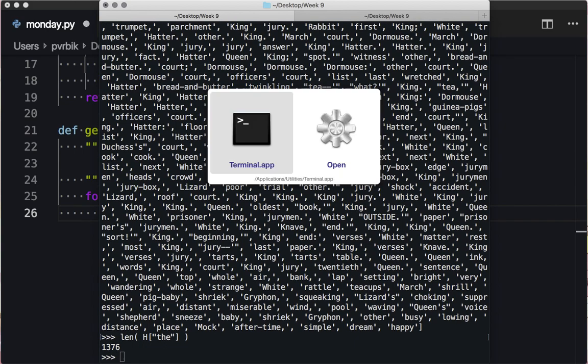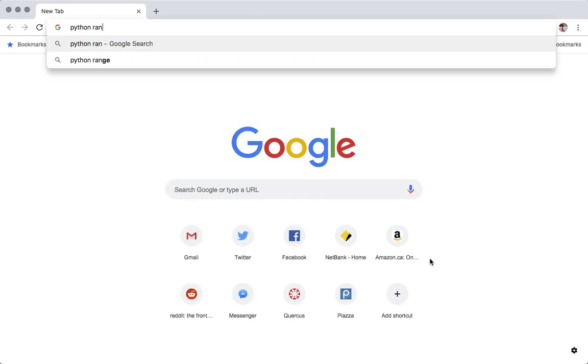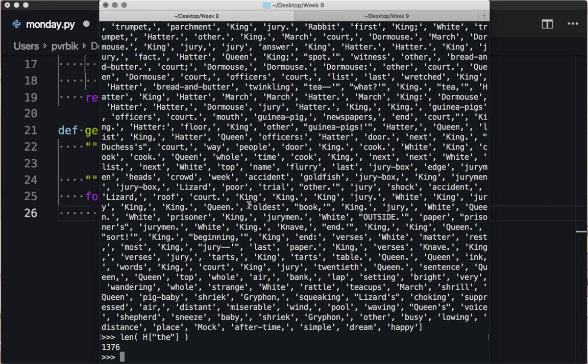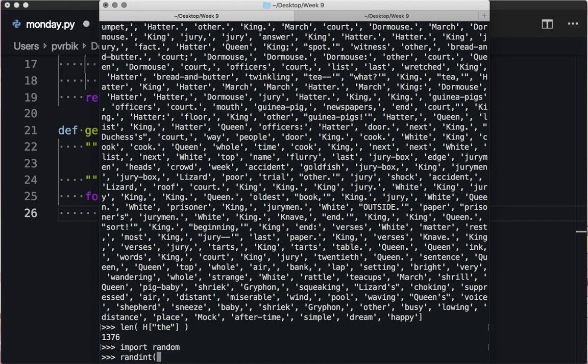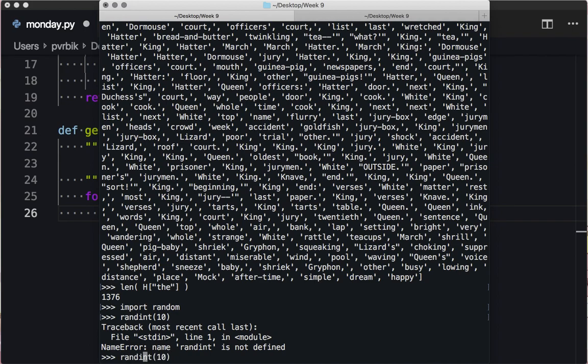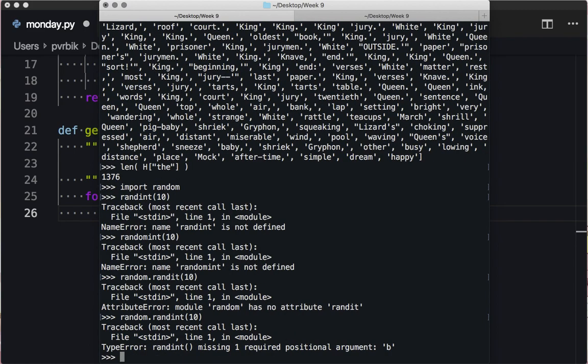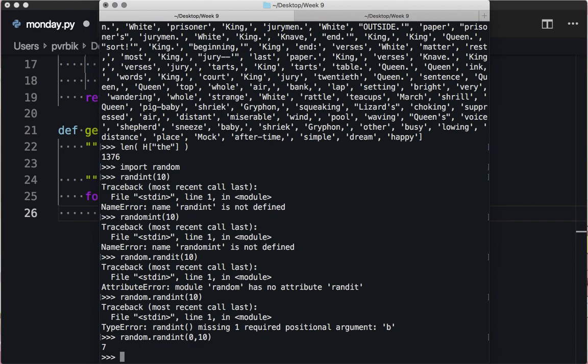Length of this. Is there a Python random element from a list? Right, I turned that off. Can anyone find out if I can get an import random? What does randint 10 give me? Do I have to do this longer? I'll get there. Random.randint. How do I get a random integer? 0 to 10? Okay, great.